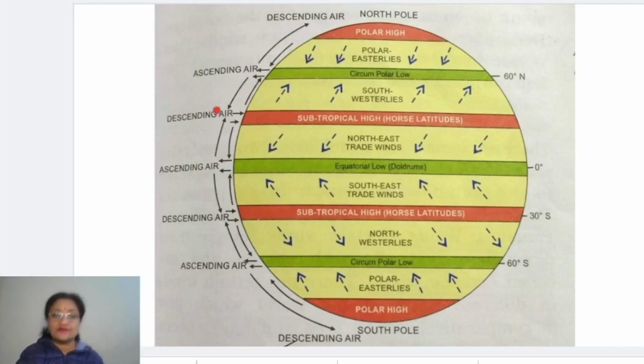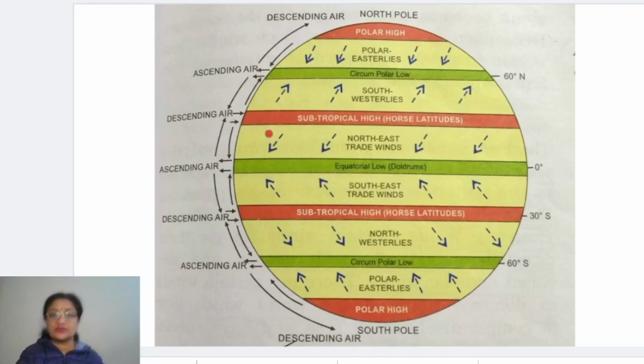It is thrown away from it towards the equatorial region, thus creating a low pressure to develop over there. And it is having a little high temperature comparatively from the polar region. Moreover, the reason behind it is the centrifugal force, which works in the creation of a low pressure to develop over the circumpolar region, or you can say the subpolar region. So this is called the circumpolar low pressure belt.